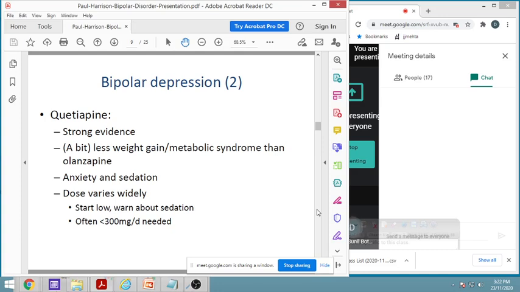It is useful in anxiety and sedation also. And we can have various doses. It can be started with a low dose, and then if there is sedation, we can warn about sedation.